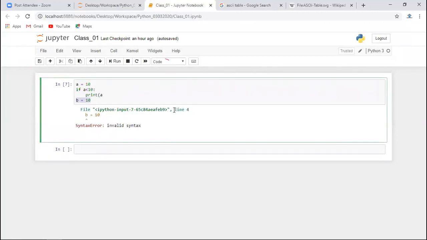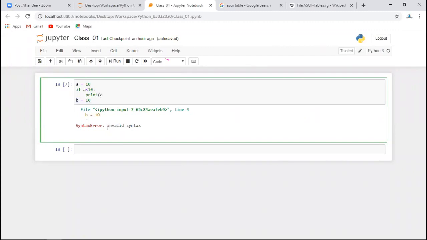So sometimes what happens is, whenever you have some error at the end of the last statement, then before that line, if you have some error towards the end, that error comes in the next line. So whenever you are getting some error, you check the kind of error in that particular line. Let's say if I'm getting the error in line number 4, I will go and check line number 4. But if the error is not there in line number 4, then I will have a look at one line before it, means I will look at line number 3. So probably I might find the error there.